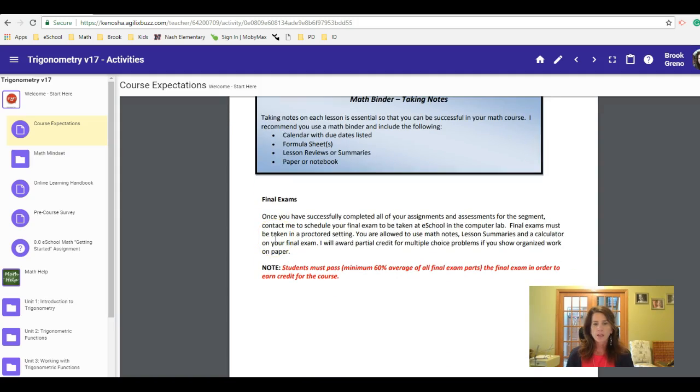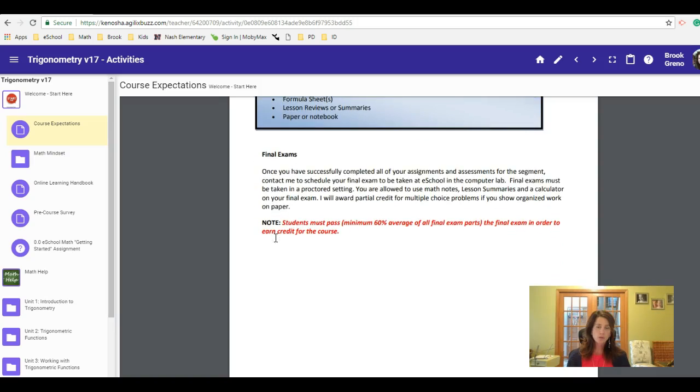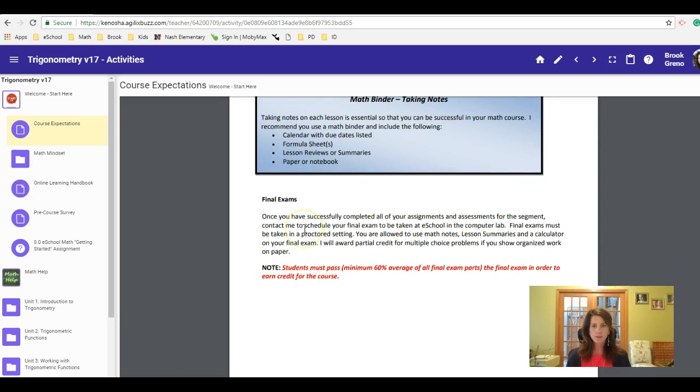Final thing for trigonometry and for all eSchool courses is that you do take a final exam at the eSchool office. It is proctored. You can read here for more information. And you do have to pass your final exam. So you have to have an average of 60% or higher, no matter what your overall grade is.